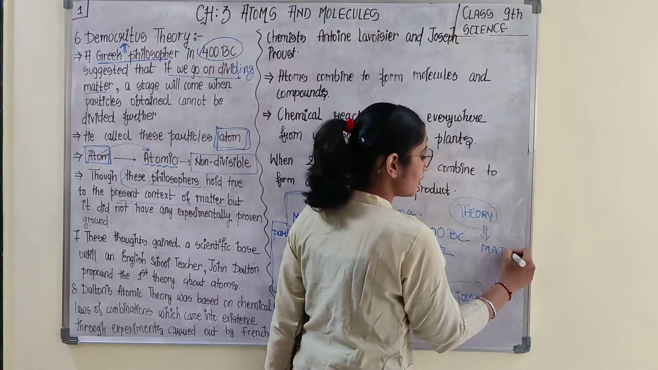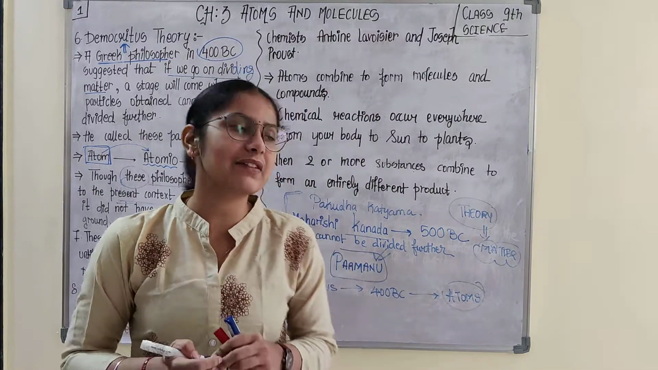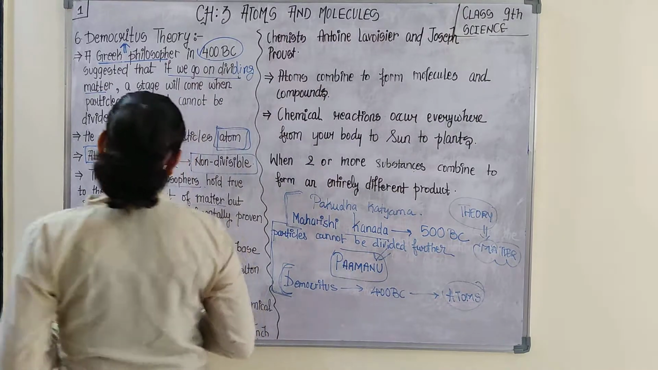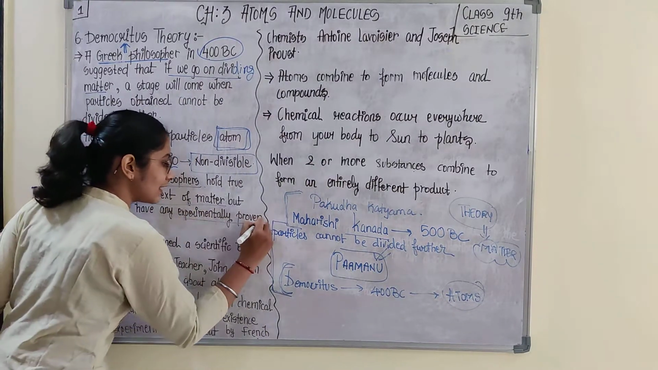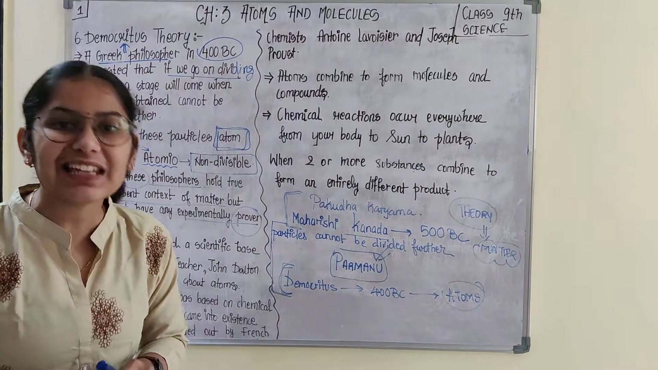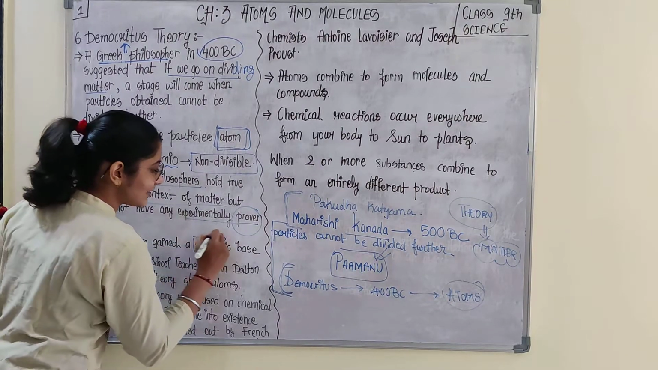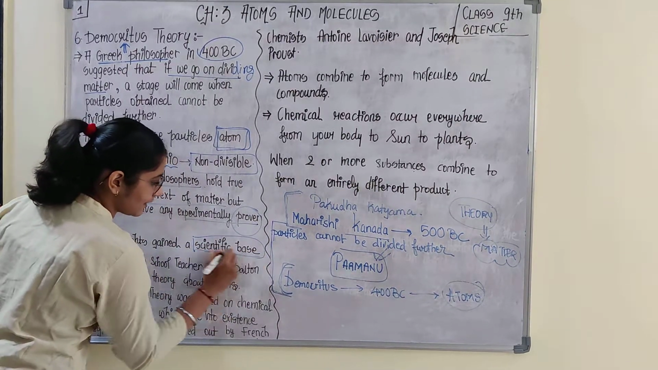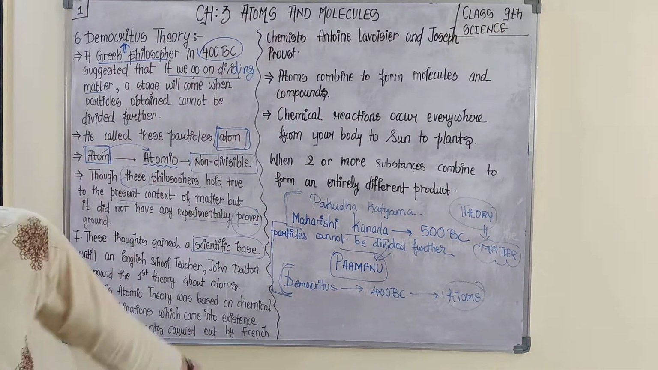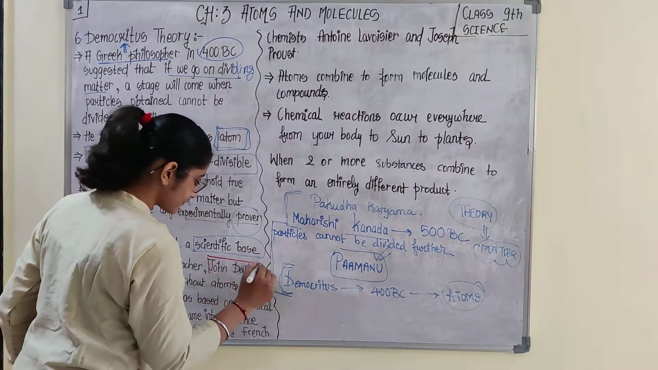Whatever we know about matter today, through experiments we found that the theories given by these three philosophers were true, but they did not have any experimental proof. They had not proven their theory experimentally. So these thoughts gained a scientific base. The scientific base should be there on these theories, so this was established by an English school teacher, John Dalton.